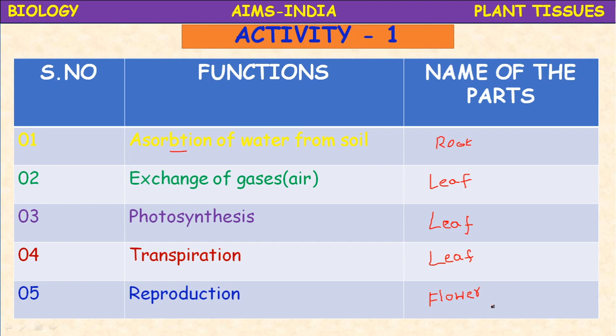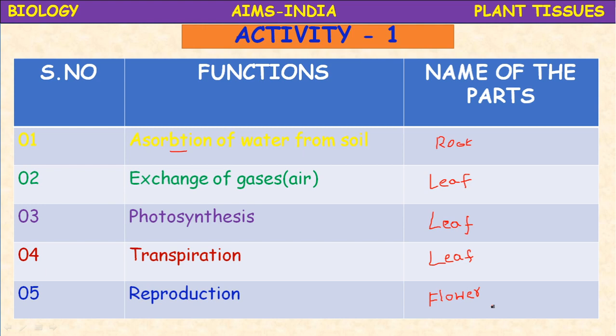Okay, children. So we have to analyze, is there any specific arrangement of the cells in the plant that helps in carrying out these processes? Definitely. So let us try to find out more about the arrangements of cells in the plants and their functions by different activities.